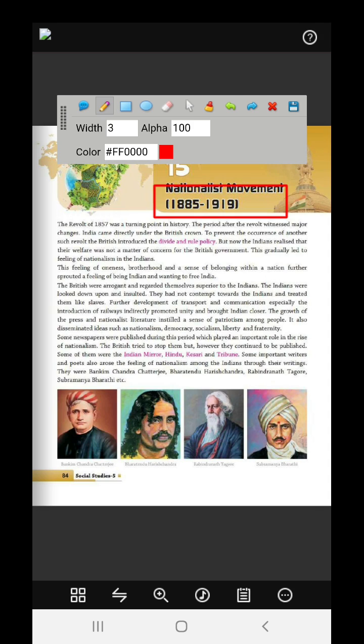Railways were also another sprout for the end of the British rule. In railways there were first class and second class. Nowadays we have three classes: first class, second class, and third class. During that time they had four classes: first class, second class, third class, and fourth class.